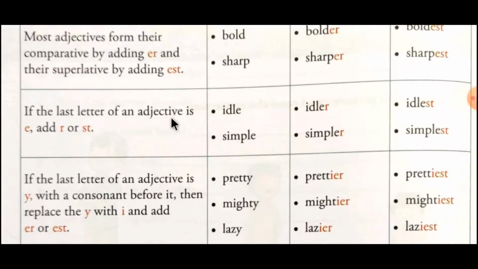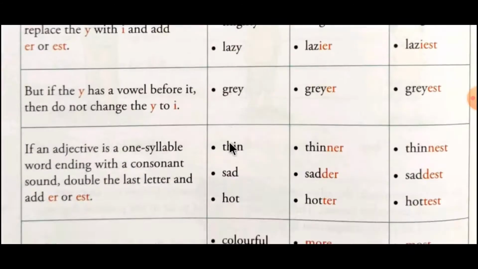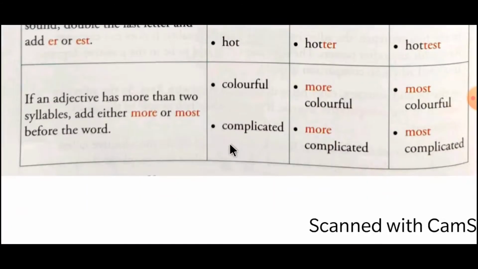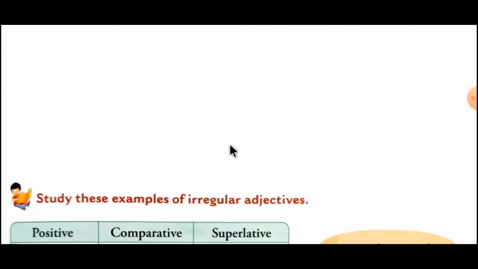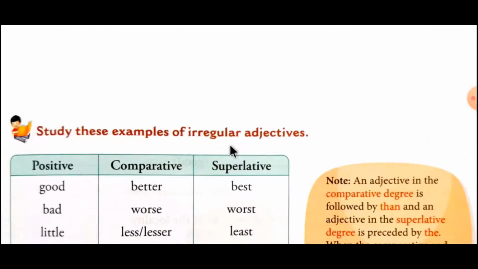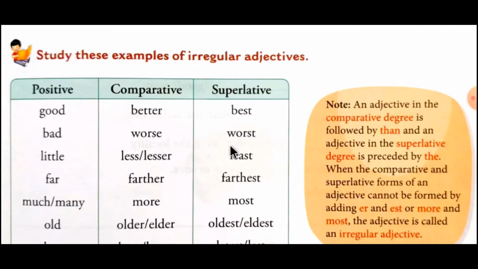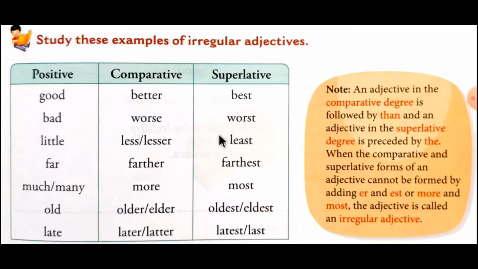It will help you a lot. Yes students, these are the rules that we have to remember, memorize them for our exercise and for different chapters based on the adjectives and degrees of comparison.